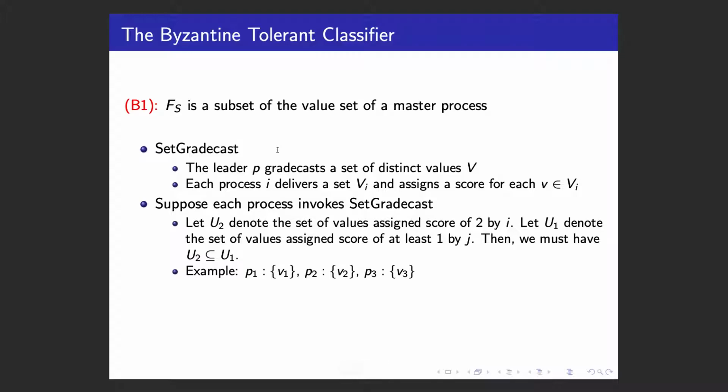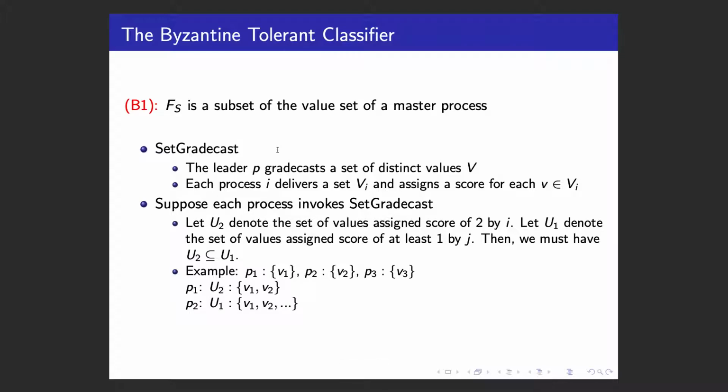If we look at this example, P1, P2, P3, their current values are singletons V1, V2, V3. After the set gradecast, suppose the U2 of P1 is V1 and V2, which means V1 and V2 are graded with score of 2 by P1. Then by property of gradecast, those two values must be graded with score at least 1 by any other correct process.